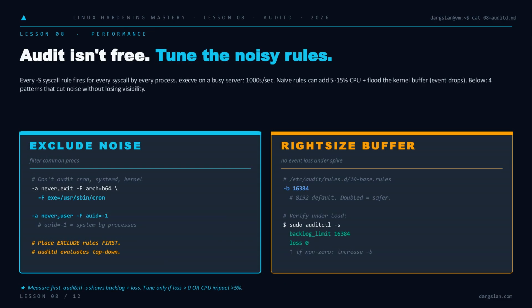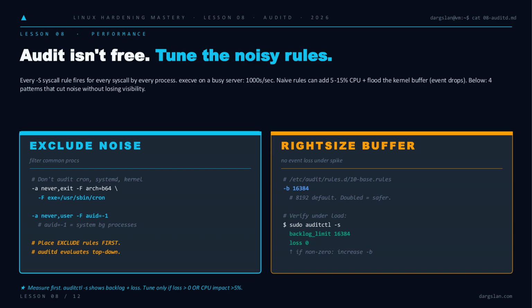Now, with logs streaming offsite, let's talk cost, because audit isn't free. Every syscall rule fires for every matching call by every process, and on a busy server, exec alone hits thousands per second. Two patterns keep you sharp. Exclude the predictable noise first, cron, systemd, kernel background work, because audit evaluates top-down, so a never rule at the top saves every downstream check.